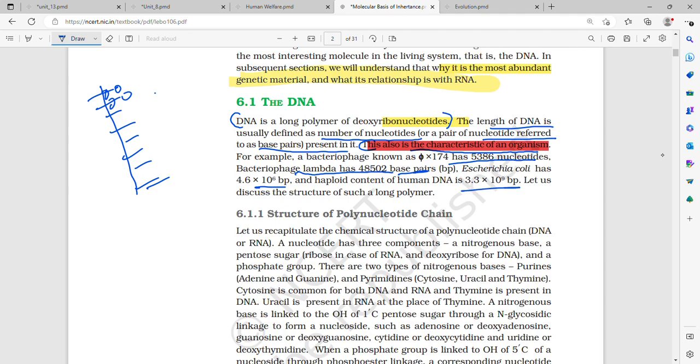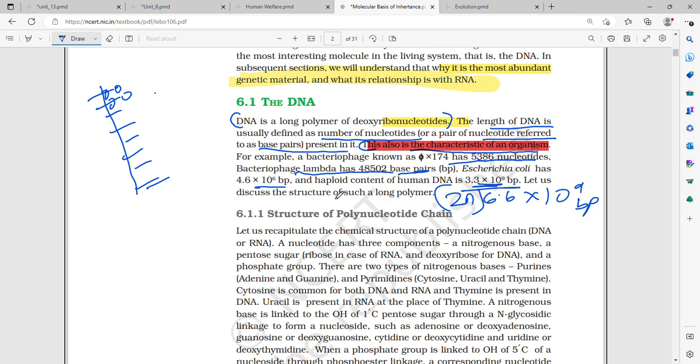So how much does our diploid DNA have? That is 6.6 × 10^9 base pairs. That is 2n. This is n, 3.3 × 10^9 base pairs. E. coli 4.6 × 10^6 base pairs. ΦX174, 5,386 nucleotides, and bacteriophage lambda 48,502 base pairs. So into 2 if you do, then you will get the nucleotide. Similarly, if here 5386 you divide by 2, then you will get the base pairs.